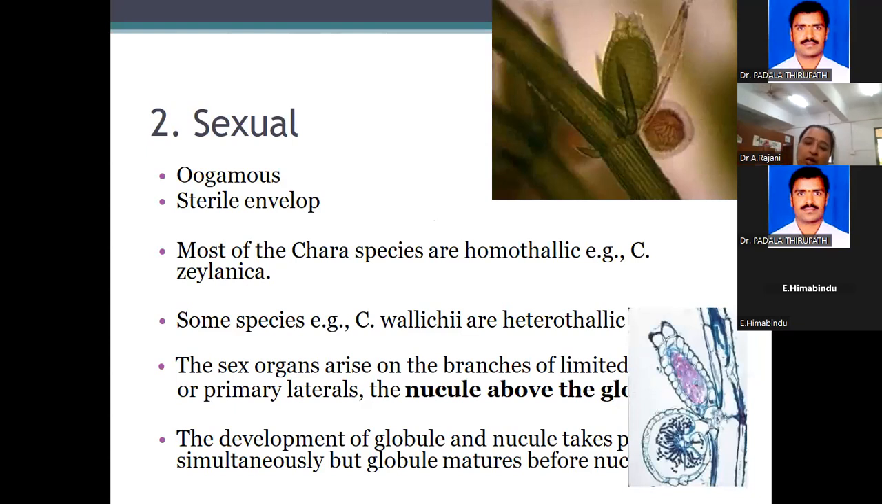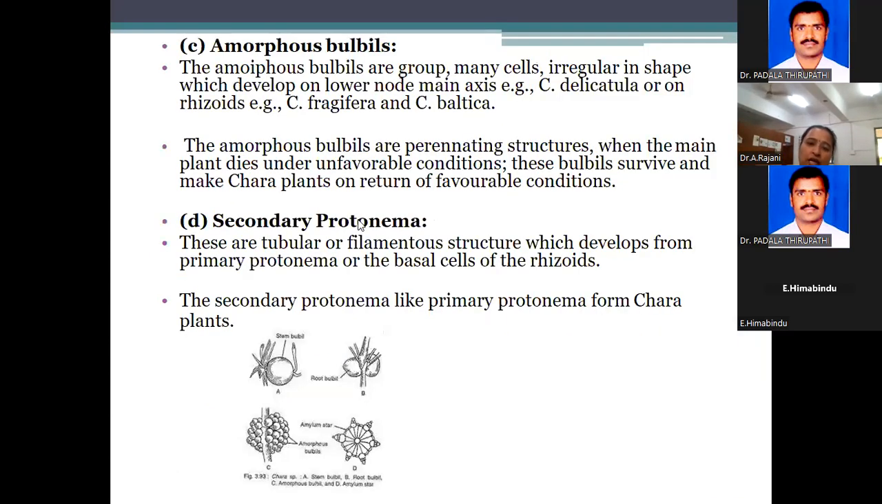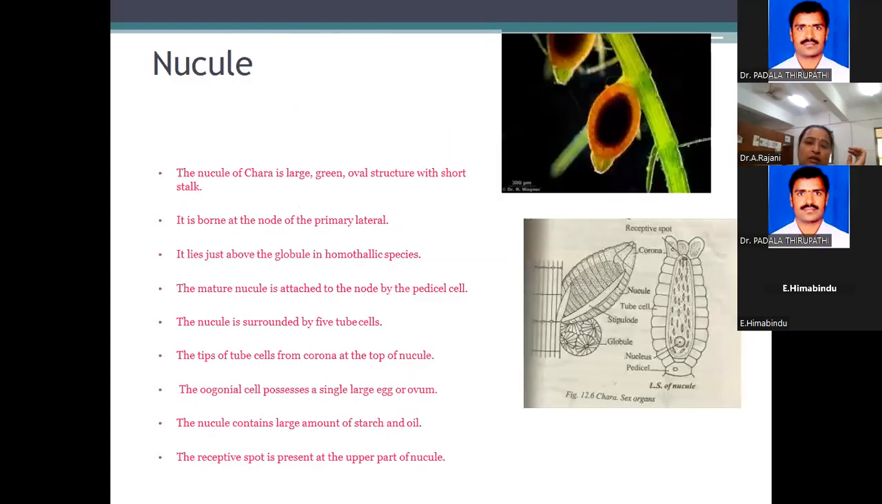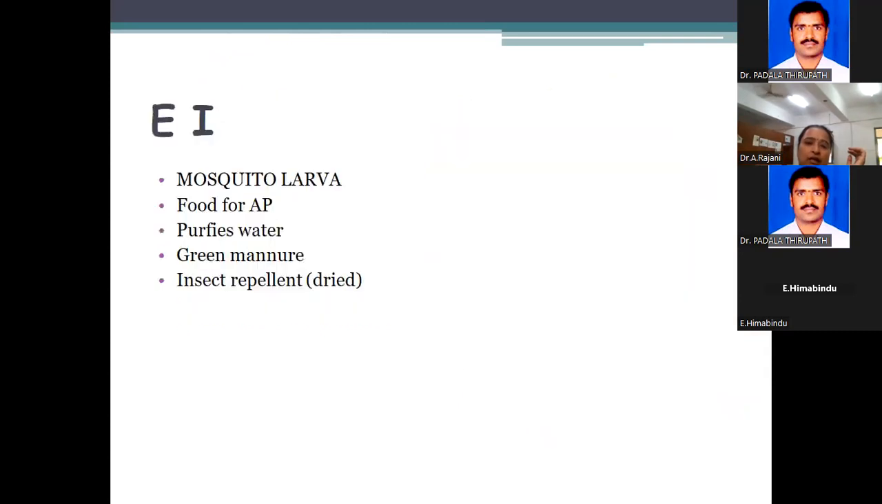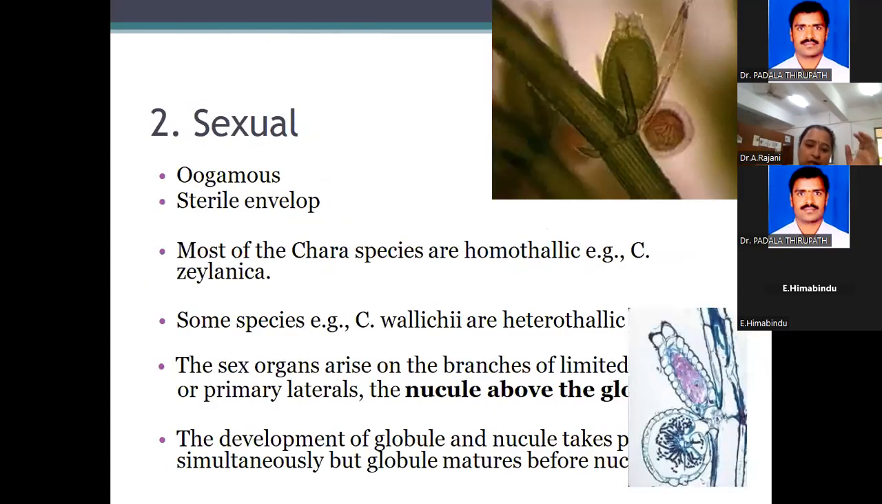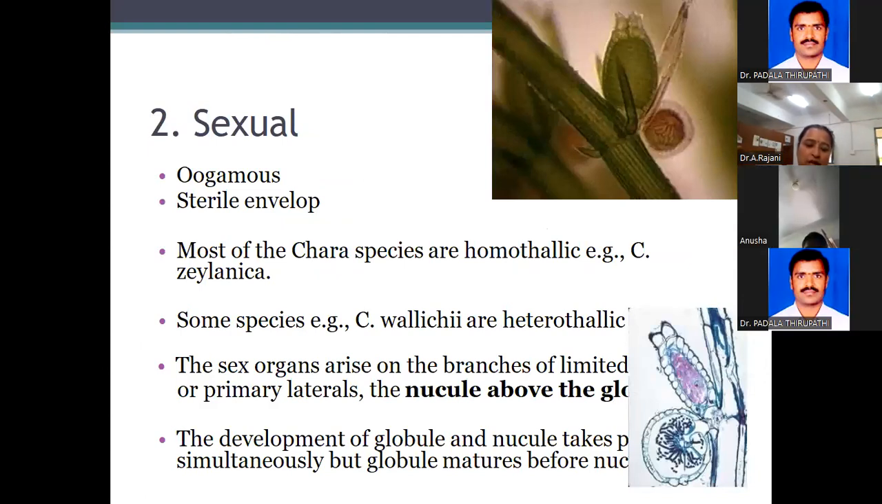Next, coming to the reproduction: for vegetative reproduction you can expect amylum starch, and the second one is secondary protonema. Here, sexual reproduction is oogamous type. Another important character in Chara is that asexual reproduction is totally absent. Which reproduction is absent?